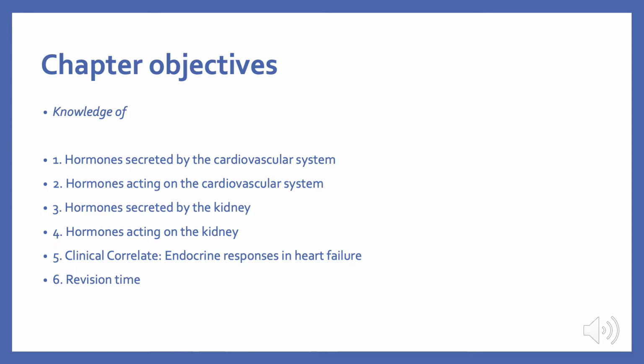There are 6 of them. In this video we will discuss the first 4. Then in the next video we will discuss number 5 and number 6. That means that in this video we will be discussing hormones secreted and acting on the cardiovascular system and on the kidney, and in the second video we will be discussing the clinical correlate, that is endocrine responses in heart failure, and some revision time which will include questions and answers.